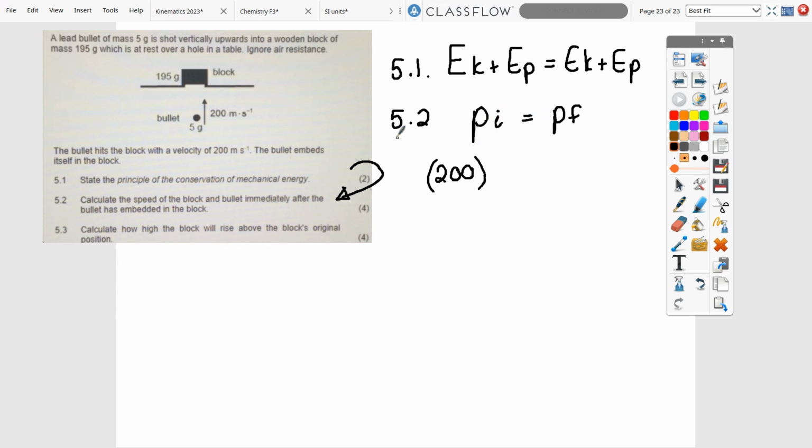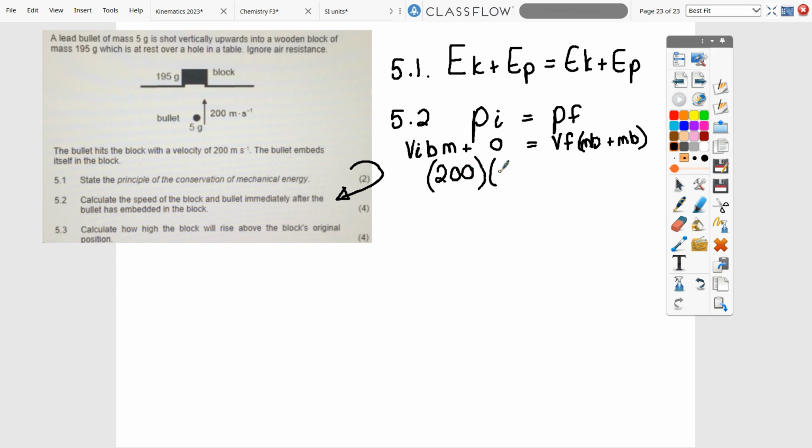But if your teachers want the equation in the middle, then you have to say Vi of the bullet times the mass, plus naught because the block was stationary, is going to be Vf times the mass of the bullet plus the mass of the block, because they are moving together. If you know that your teachers want that step, then rather just put it in.